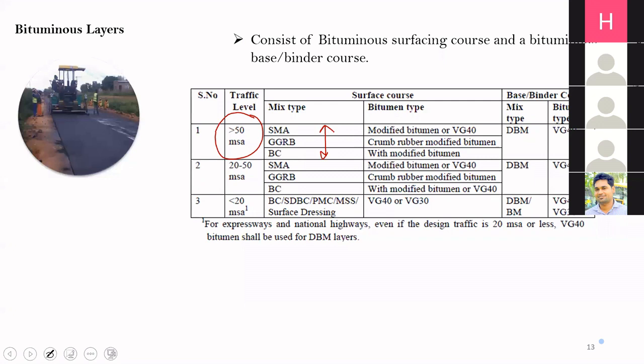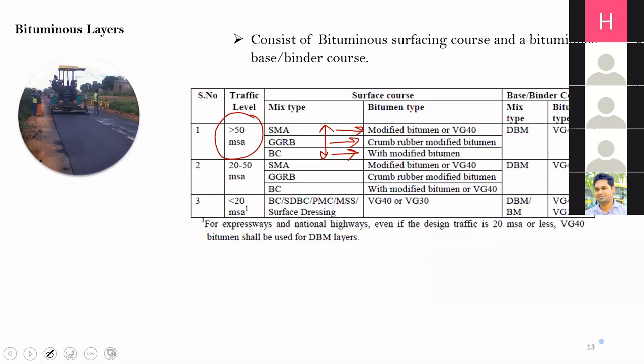If we are using SMA, the type of binder which we will use will be a modified bitumen, a polymer modified bitumen, or VG40. If you use a rubberized binder mix, as the name suggests, we have to use a crumb rubber modified bitumen. If you are using bituminous concrete, we have to use a polymer modified bitumen.